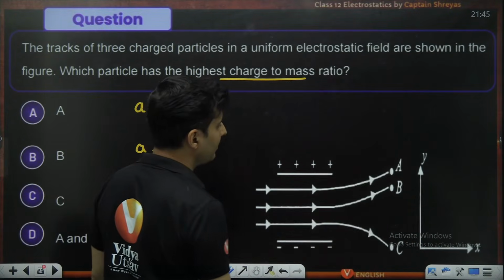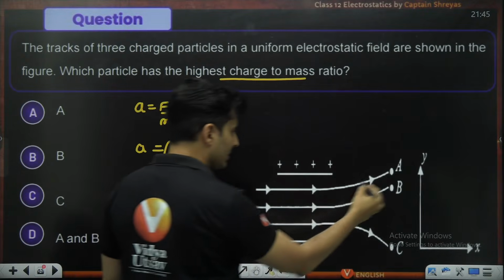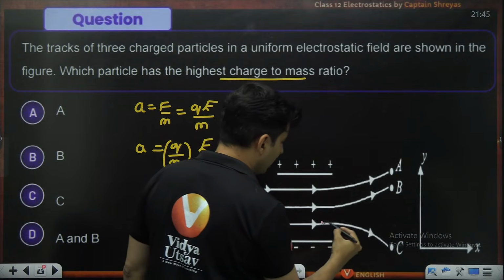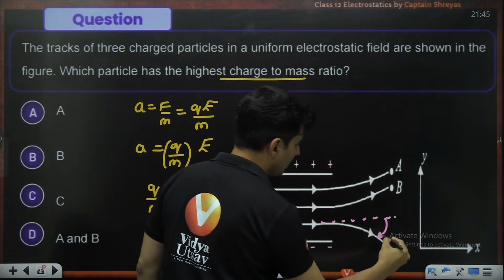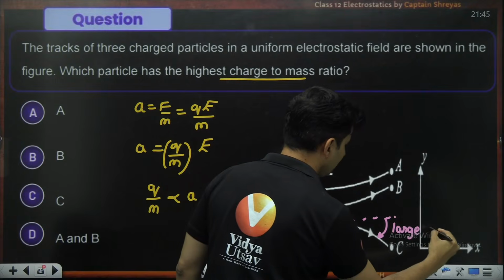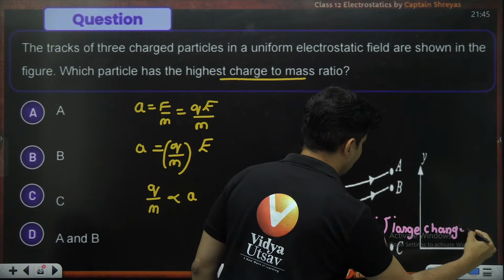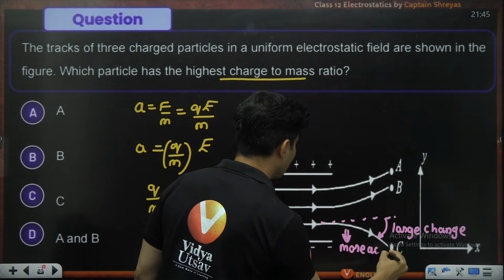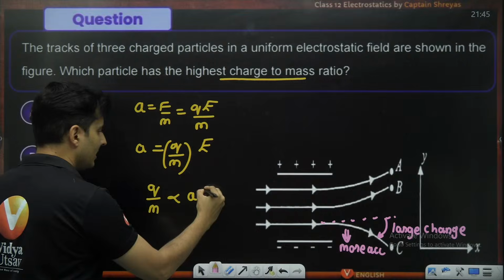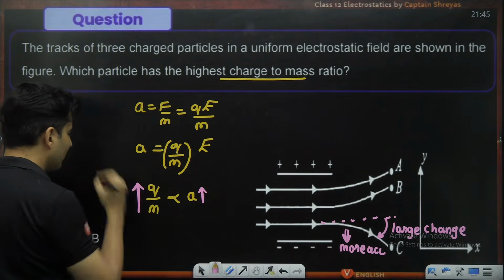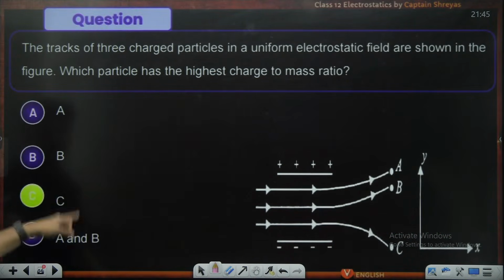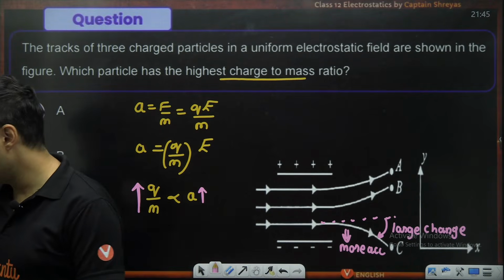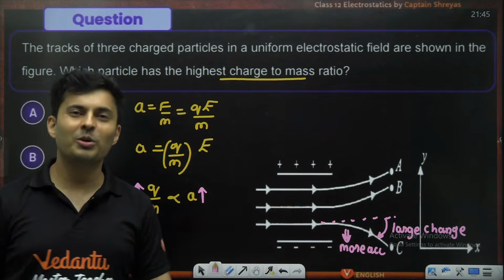So who got accelerated a lot? This is a small deviation. This is a large deviation, a large change in the path. That means there is more acceleration over here. So if the acceleration is higher, the charge by mass ratio is also higher. That means it should be option C. Is this clear? Okay.